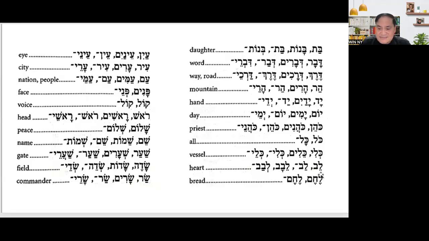Lev is heart, lechem is bread, ayin for eye, einayim. For city is ir, for nation is goy, for face is panim, for voice is kol, head is rosh, for peace is shalom, for name is Shem, gate is sha'ar, field is sade, and commander is shar.